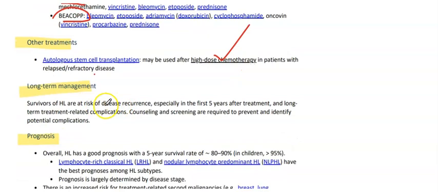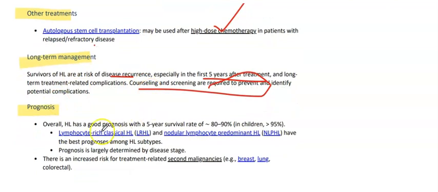Long-term management: survivors are at risk of disease recurrence, especially in the first 5 years of treatment, and of long-term treatment-related complications. Counseling and screening are required to prevent and identify potential complications. Prognosis: Hodgkin lymphoma has a good prognosis, with a 5-year survival rate of 80 to 90%, and in children greater than 95%. Lymphocyte-rich and nodular lymphocyte-predominant have the best prognosis among all subtypes. Prognosis is largely determined by the disease stage.